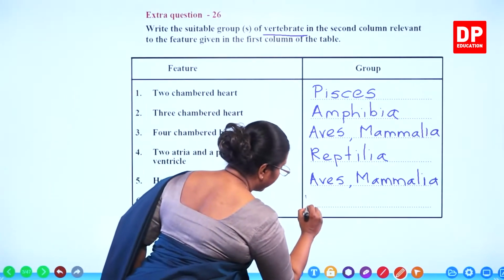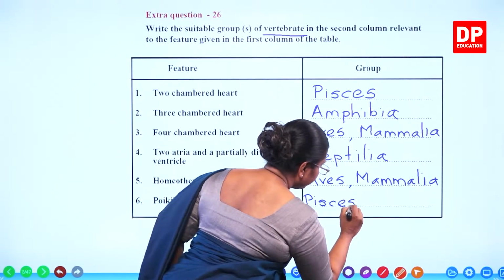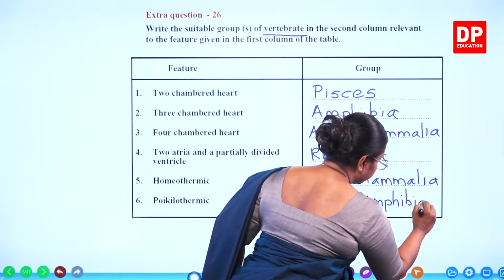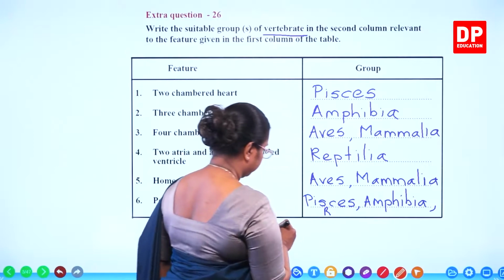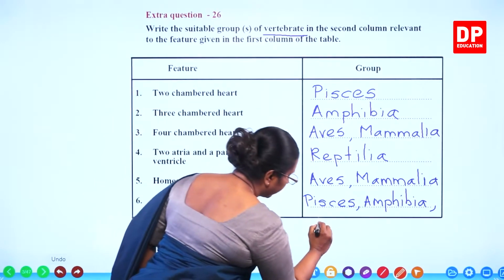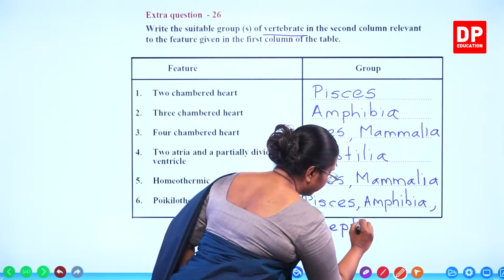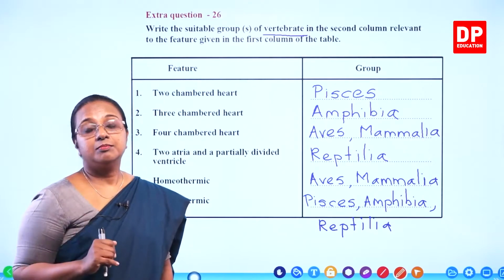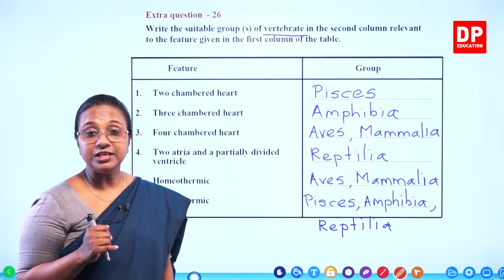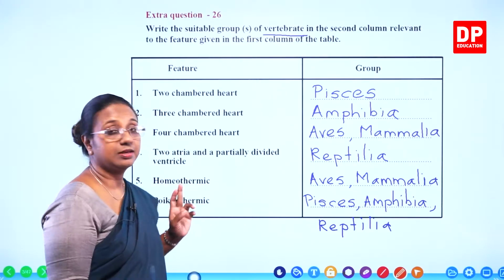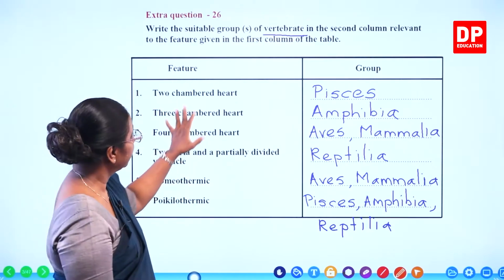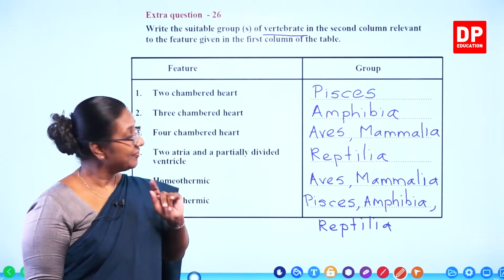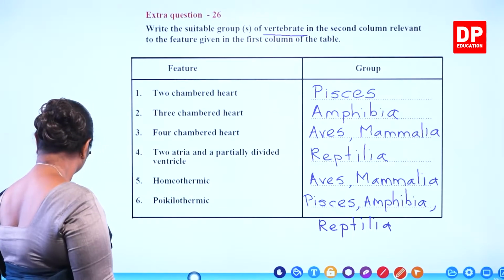So here we have to write Pisces, amphibia and reptilia. All three have a body temperature that changes according to the environment temperature. I am sure you all can remember all these features and you would have answered them correctly. With that, students, I will move on to the next one.